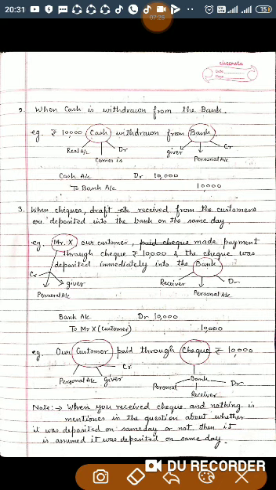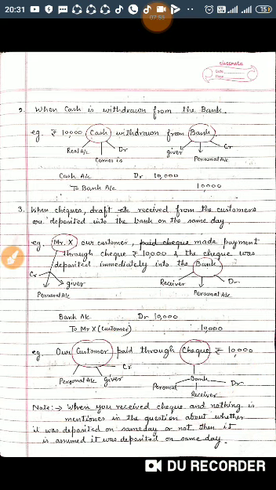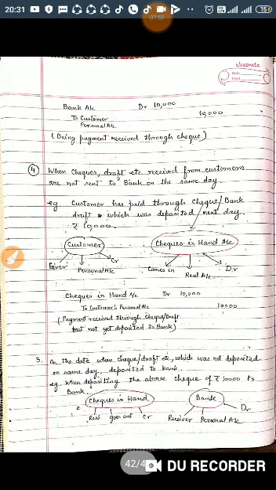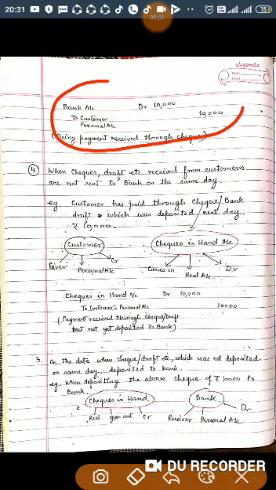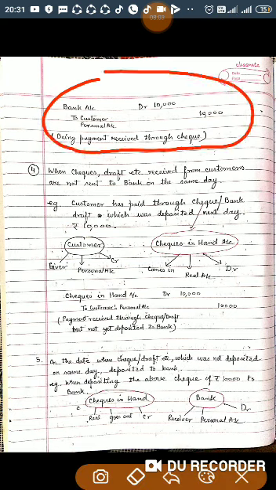There are two accounts involved: customer and check, that is, bank. Whenever a check or bank draft is there, it means bank is involved. So customer, a personal account, is the giver of the check, so he should be credited. Bank is the receiver of the check, so it should be debited. Bank is a personal account, as I have already discussed. It's an artificial personal account. Now the journal entry will be bank account debited to customer account, and you will write the narration: being payment received through check.